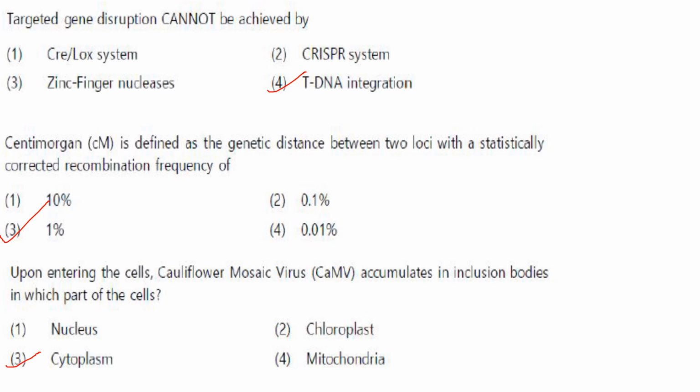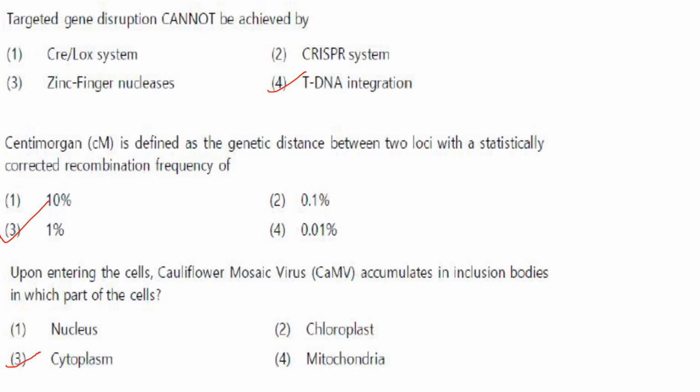So targeted gene disruption cannot be achieved by T-DNA integration because it cannot be used for targeted gene disruption. T-DNA integration into the plant genome typically occurs through non-homologous recombination, which is a random process. So it cannot be used.